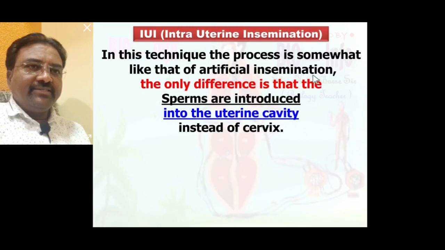In artificial insemination, sperm is introduced into the cervix, but in intrauterine insemination, sperm is entered into the uterus instead of the cervix. So this is the difference between artificial insemination and intrauterine insemination.